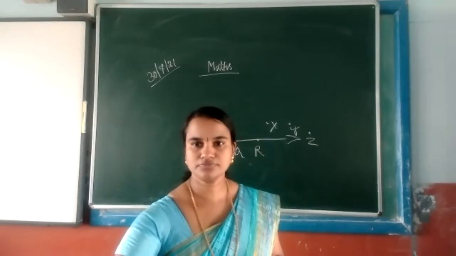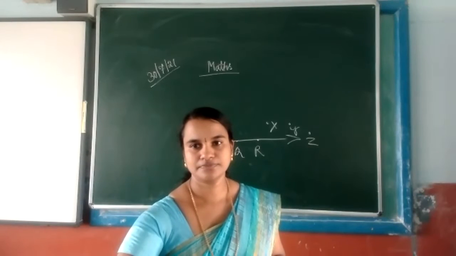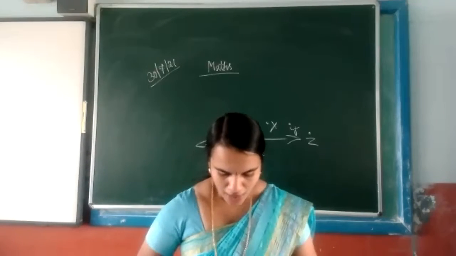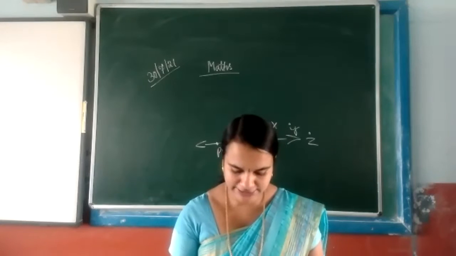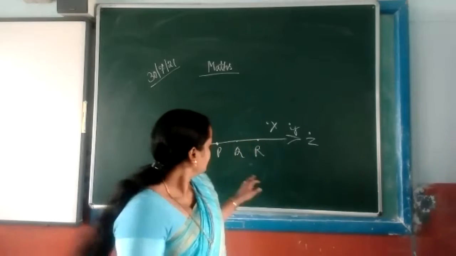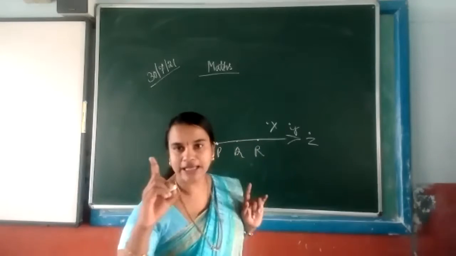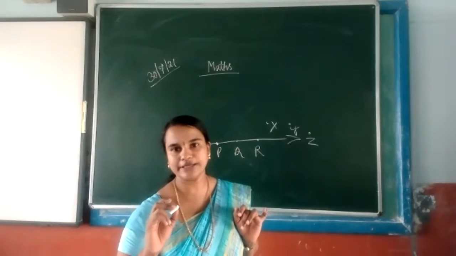Anushka Shukla, unmute yourself. Yes, ma'am. How many lines can be drawn through 3 collinear points? Miss, one line only, because if they are collinear they should be on a line. That only we will call collinear points.